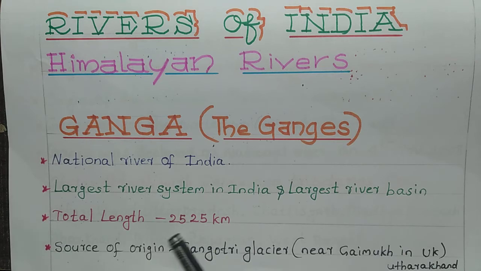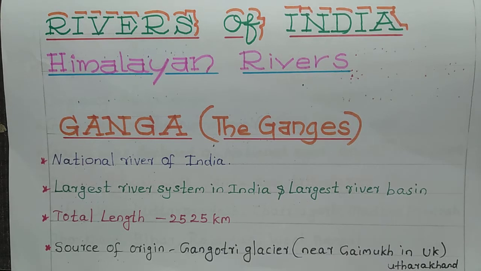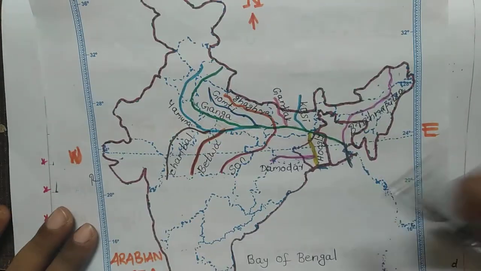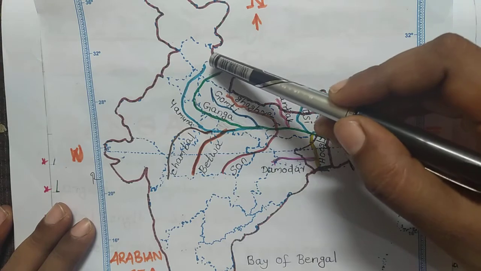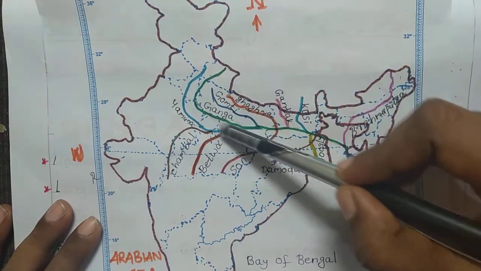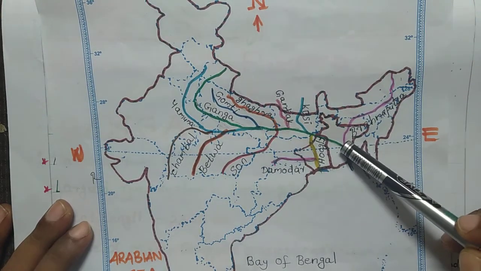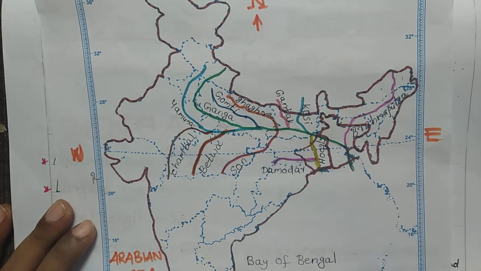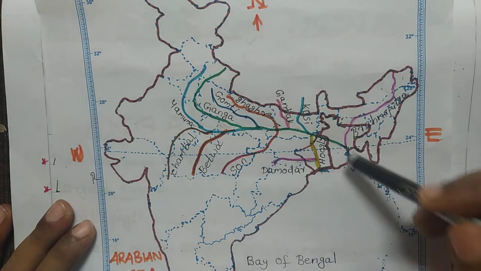Total length is 2525 kilometers. You remember 25, 25 kilometers like that, then you will get it easily. Source of origin, Gangotri Glacier near Gaimukh in Uttarakhand. Here you can see Ganga originates from Uttarakhand. Here is our Uttarakhand, and from here it originates and it comes to West Bengal. Then it enters the Bay of Bengal.